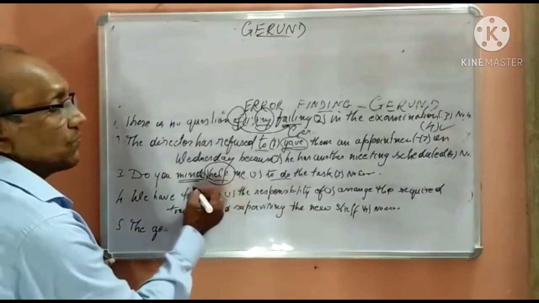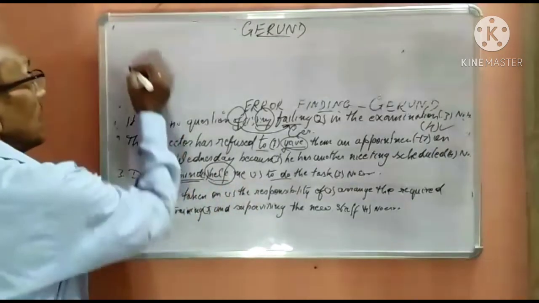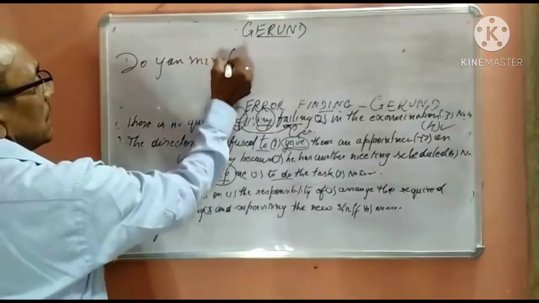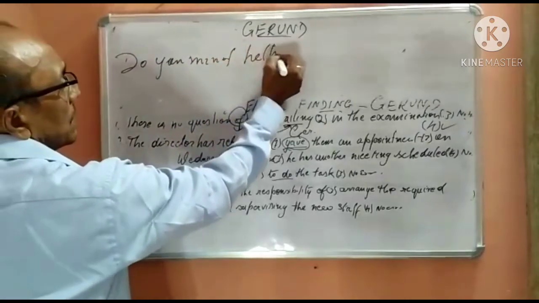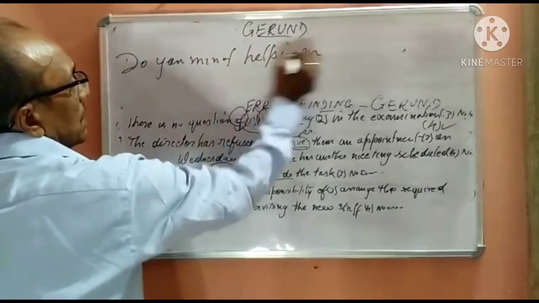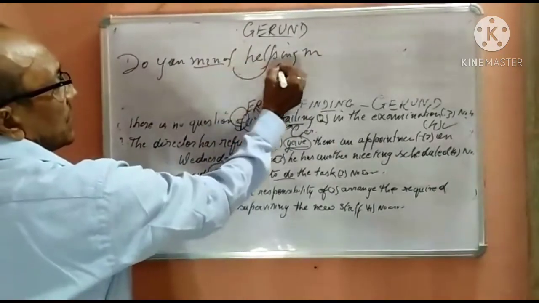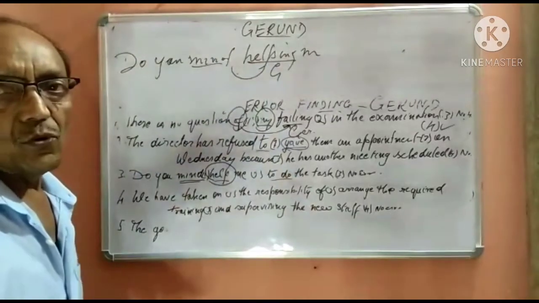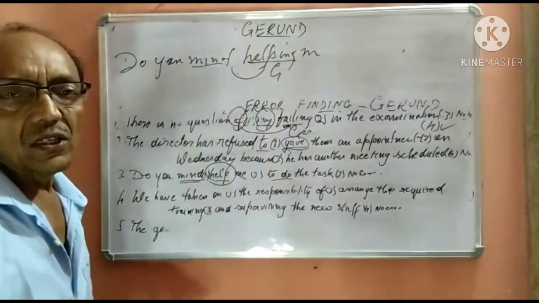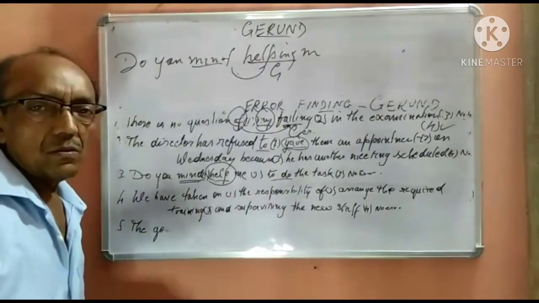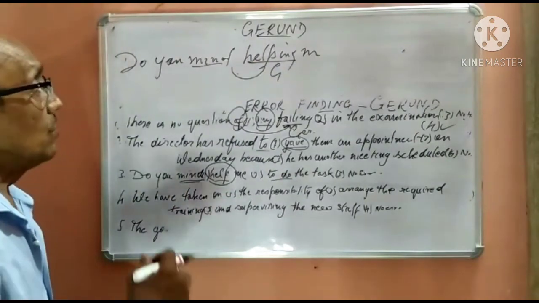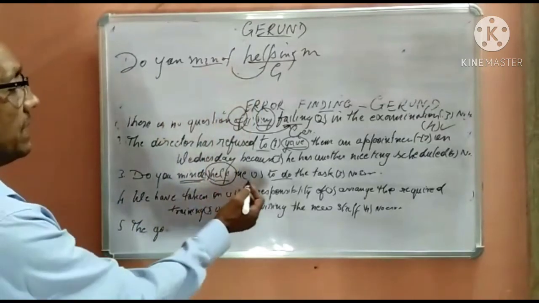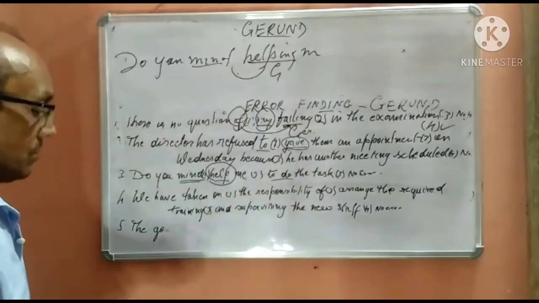It should be followed by gerund: do you mind helping me? This word is followed by gerund. There are specific words which, as per rule, as we come across, I shall teach you those which are followed by a gerund. So this is incorrect. It should be, do you mind helping me to do the task?